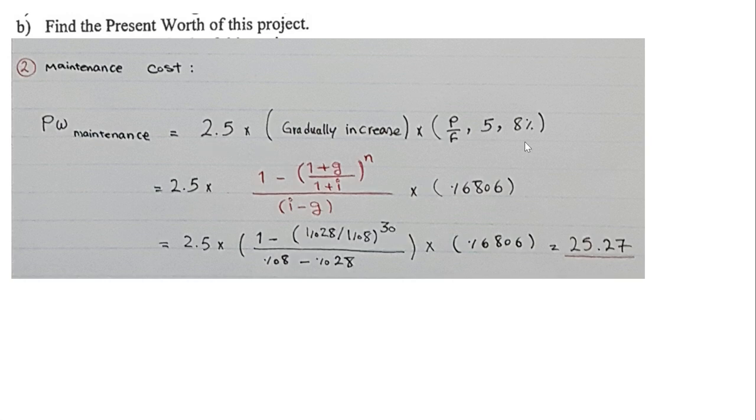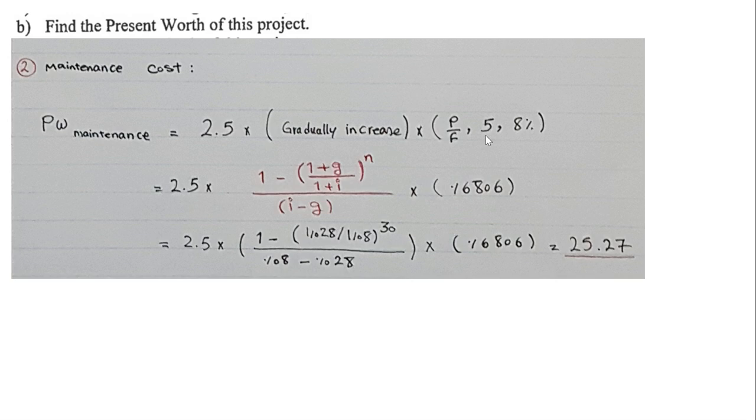So first, we will merge all these gradually increasing payments into the beginning of 2024. After that, it's time to bring all this value to the present time, which is 2019. What is the difference between 2019 and 2024? 5 years.